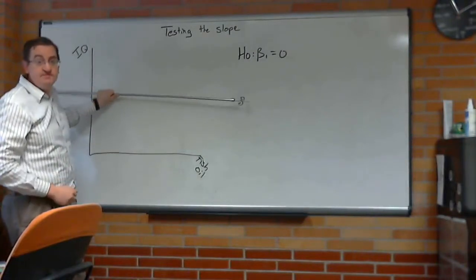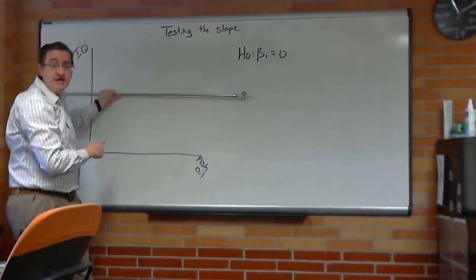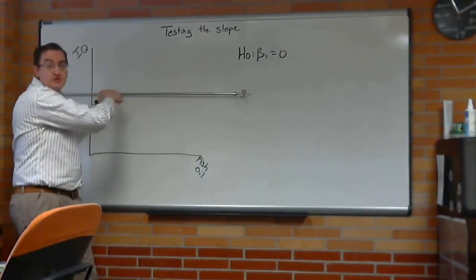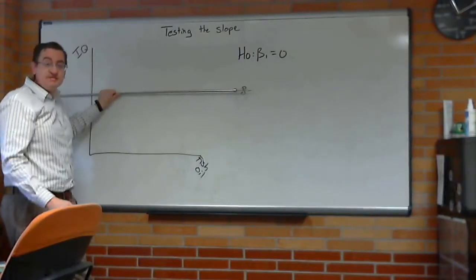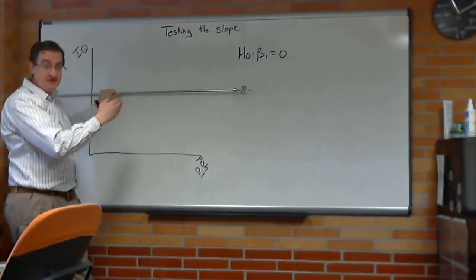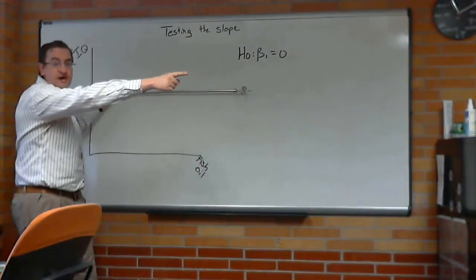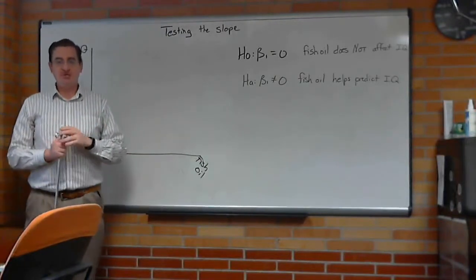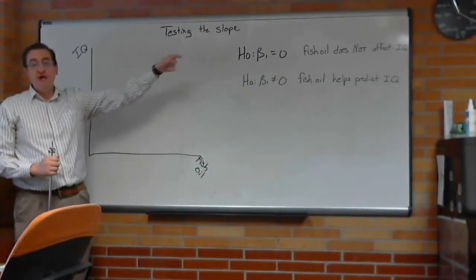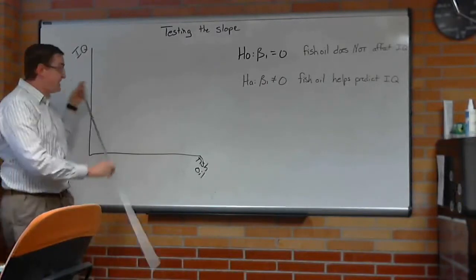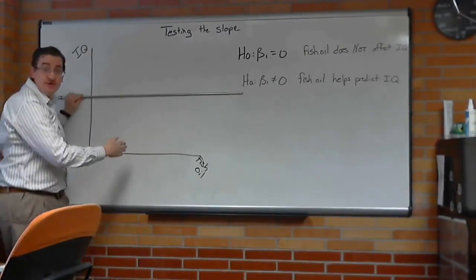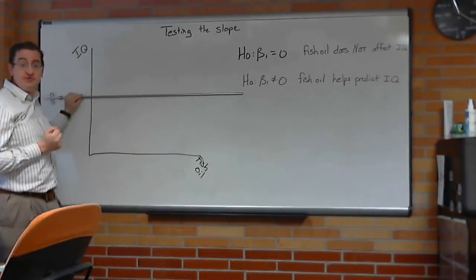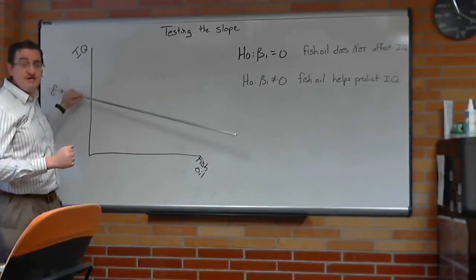On the other hand, if the slope is 0, which is what the null hypothesis says, then changing how much fish oil you have does not change what your IQ is predicted to be. So this is where fish oil does not affect IQ. The null we have there is testing whether fish oil has an effect or not. The null hypothesis saying here with a slope of 0, different levels of fish oil, same IQ. So no, there's no effect. Whereas the alternative says yes, there is an effect.